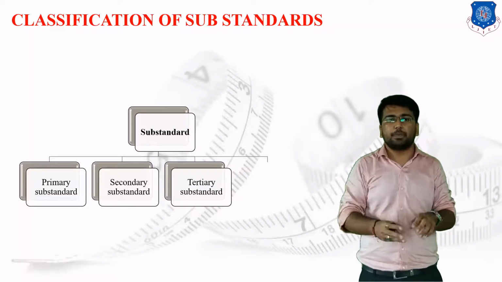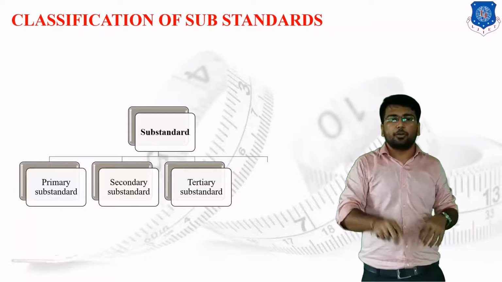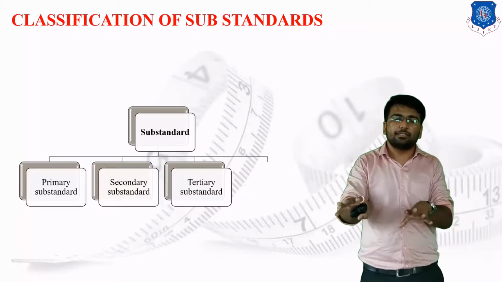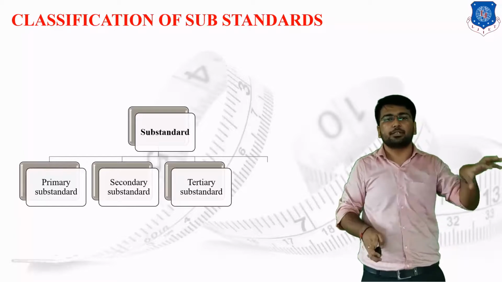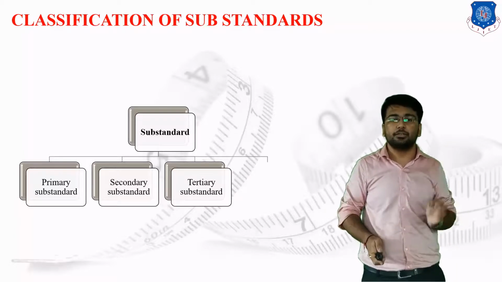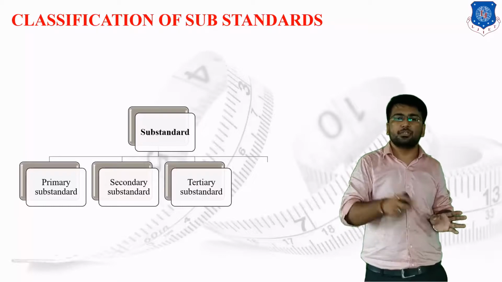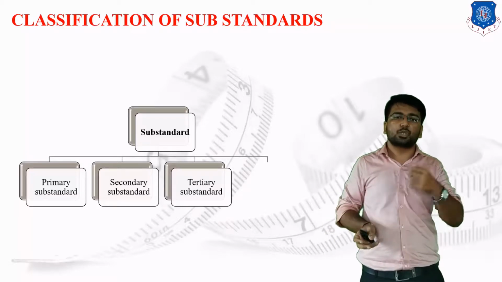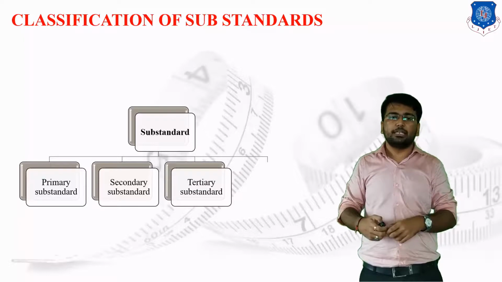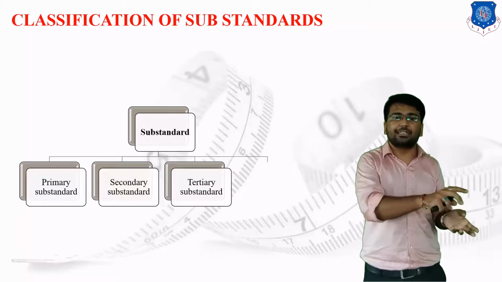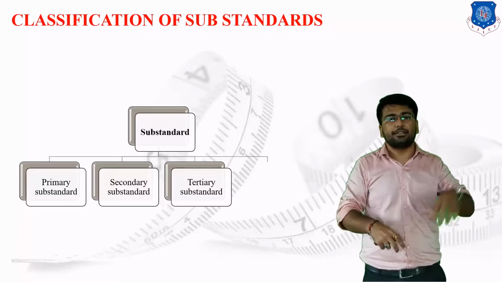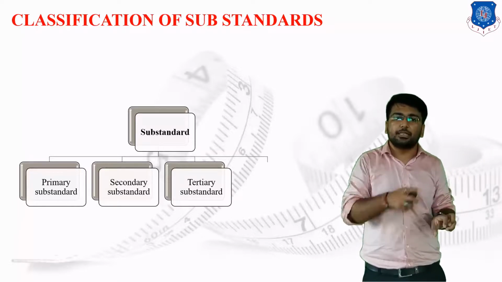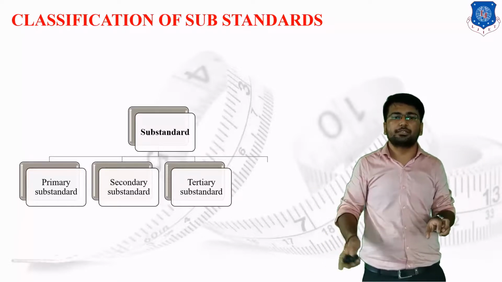Whatever the experiment, research work or dimensions are to be measured, we take the tertiary standard as the basic reference standard. And suppose a company has to manufacture some sort of scales, the company goes to the PRL and asks for the tertiary substandard as a reference standard, and taking that standard as a reference, the company will manufacture the scales.